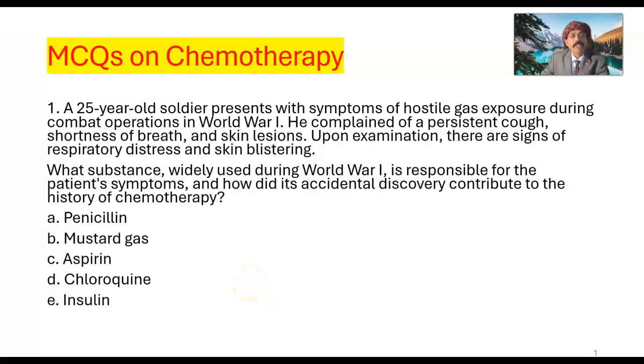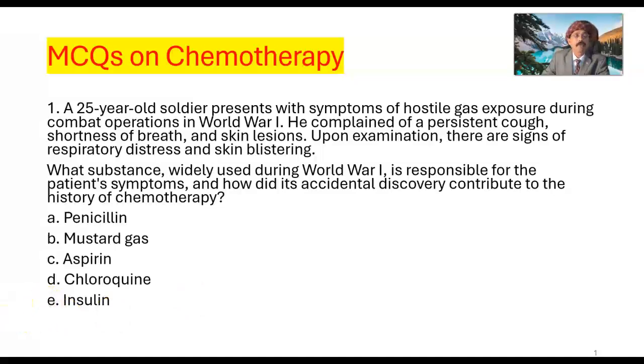Hello, my name is Dr. Dewan S. Raja. Today I will discuss multiple choice questions on chemotherapy. I'll put emphasis on the history of chemotherapy, mode of action of the chemotherapy, and the adverse effects of chemotherapy.